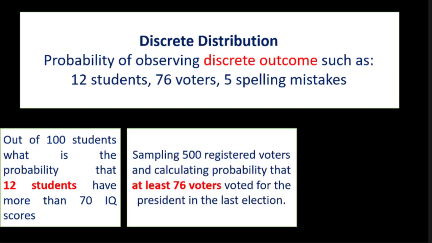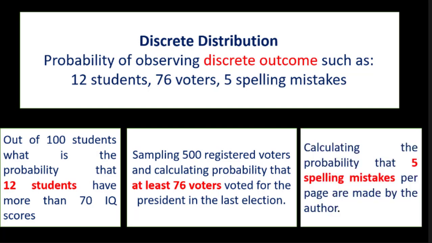Similarly, sampling 500 registered voters and calculating the probability that at least 76 voters voted for the president in the last election. The probability distribution in this case would be discrete since there is a countable number of voters. Again, calculating the probability that 5 spelling mistakes per page are made by the author.